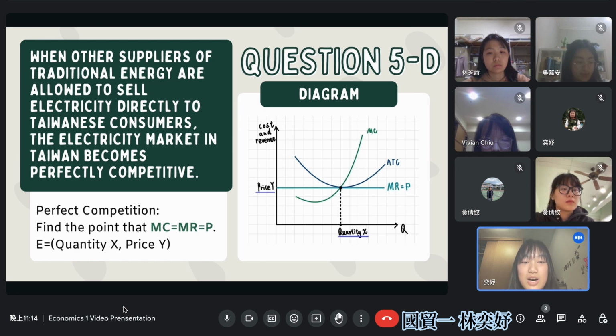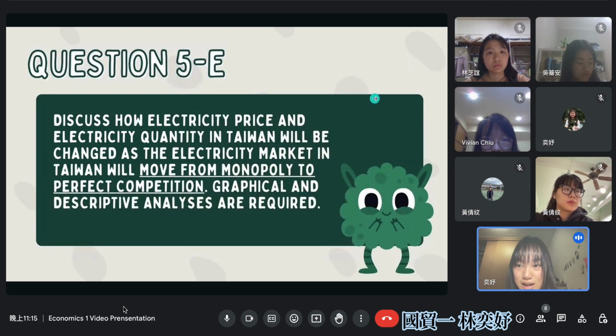When the marginal cost equals the marginal revenue, it will be the profit maximizing point, at the intersection of the quantity X and the price Y. And let's move on to the last question.